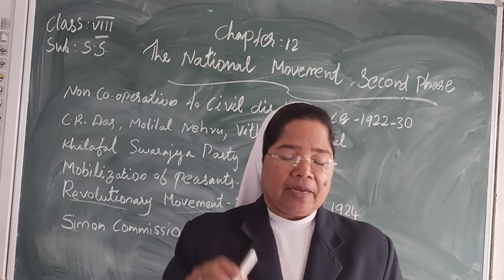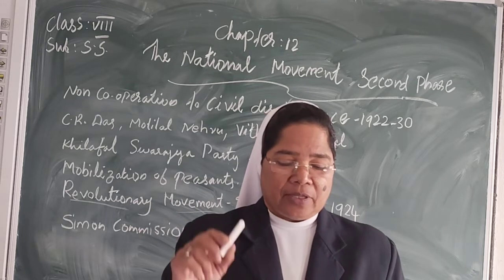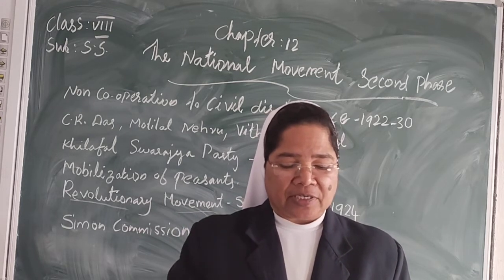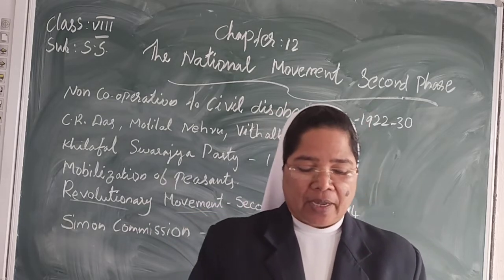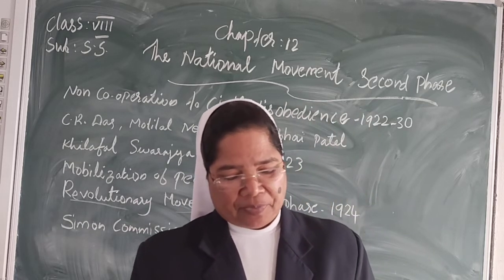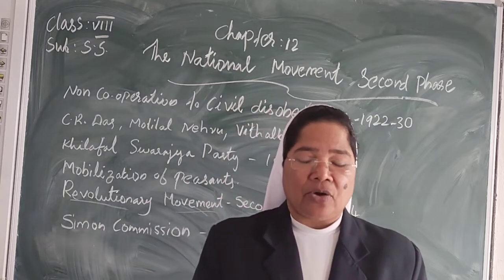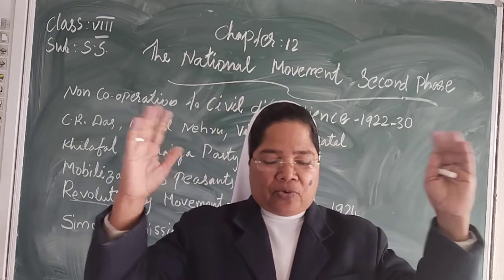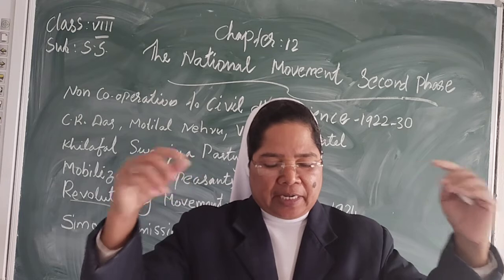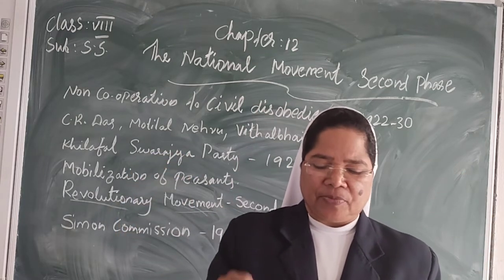In December 1929, the Congress held its annual session at Lahore. Jawaharlal Nehru was the president of this session. In it, the Congress declared Purna Swaraj, complete independence, as its ultimate goal.